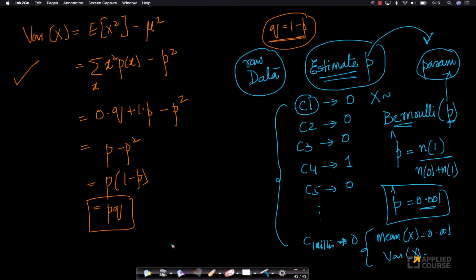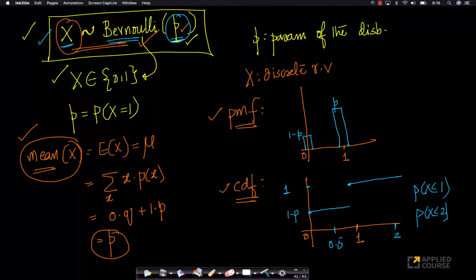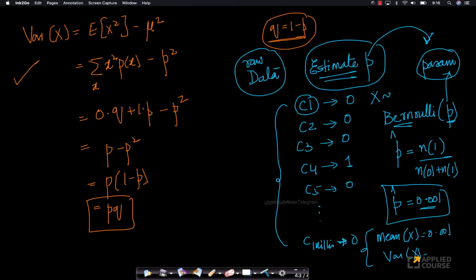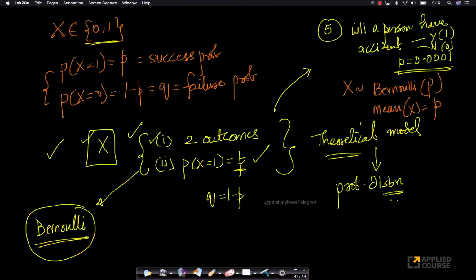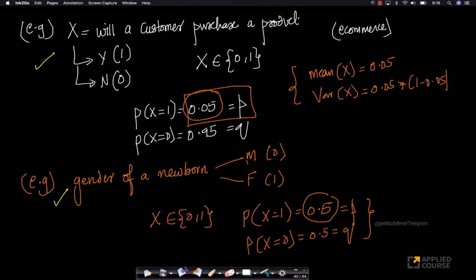So Bernoulli is one of the simplest and one of the most widely used distributions in the real world. Now, just like Bernoulli, there is a very related distribution called the binomial distribution. It is very, very important for you to understand why we are studying distributions, not just the properties of the distribution and the mathematical algebra.